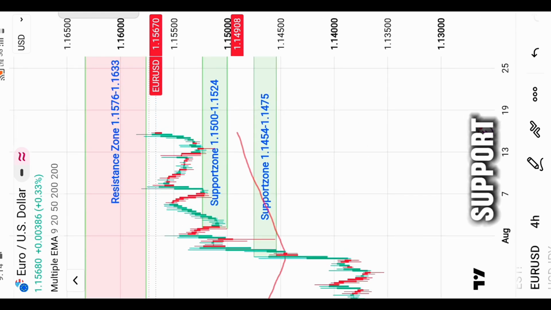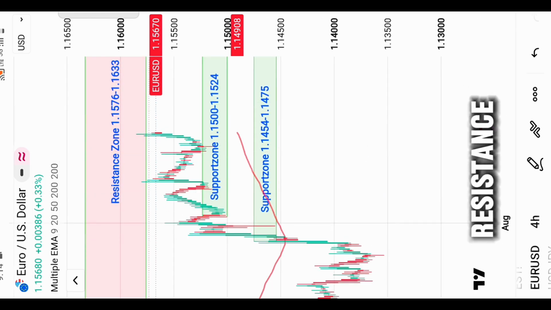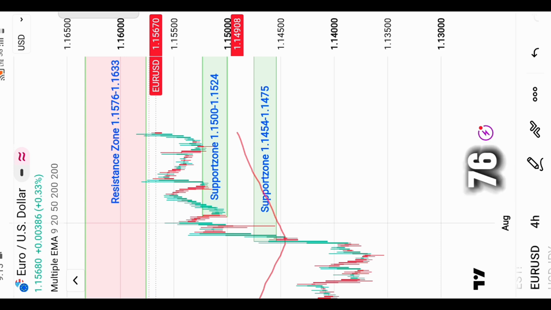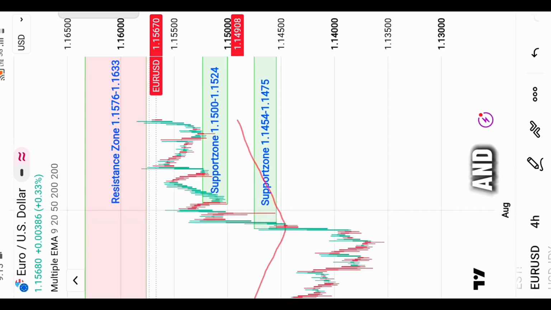Key levels, support and resistance zones. The resistance is located at the 1.1576 to 1.1633 level, and below we see support zones. First support is located at the 1.1500 to 1.1524 level, and the second support zone is located at the 1.1454 to 1.1475 level.